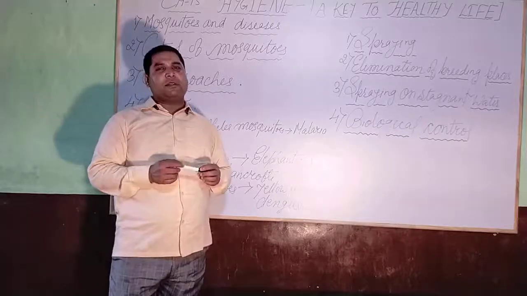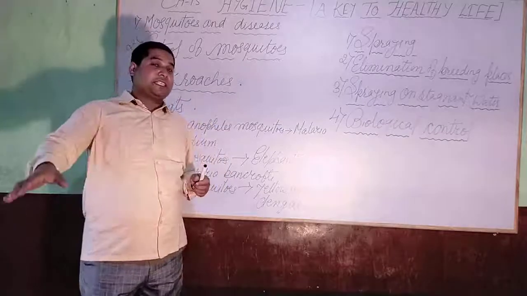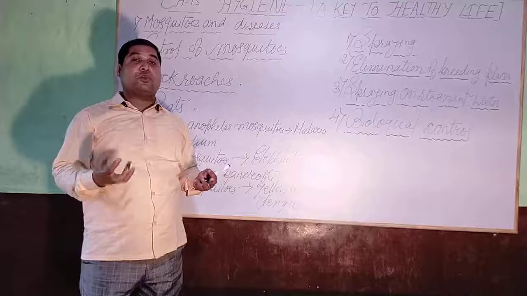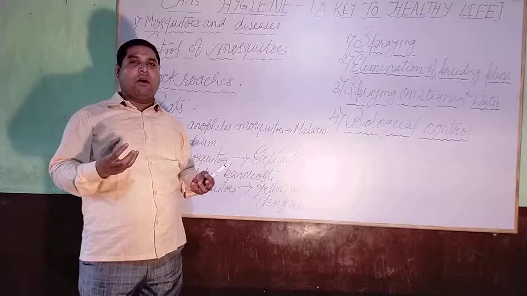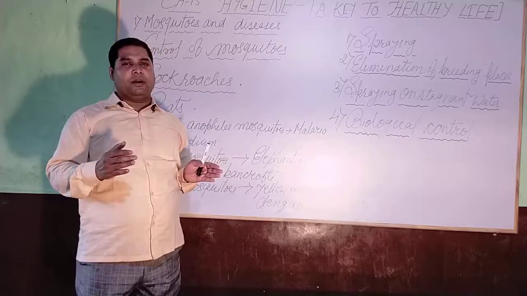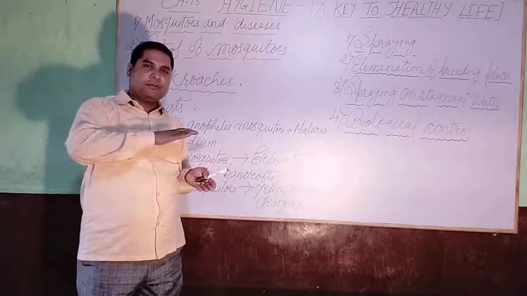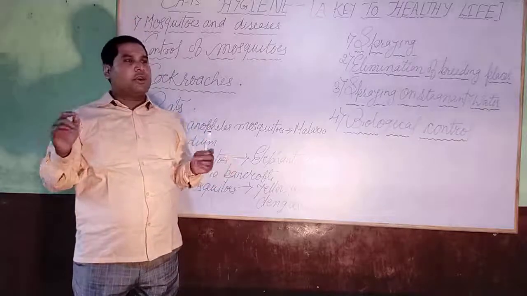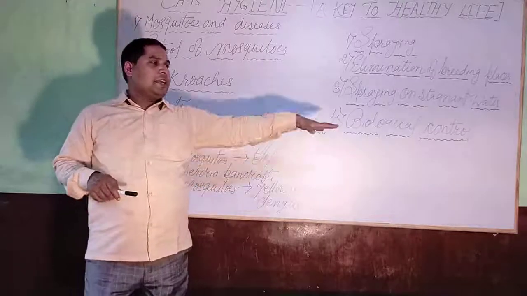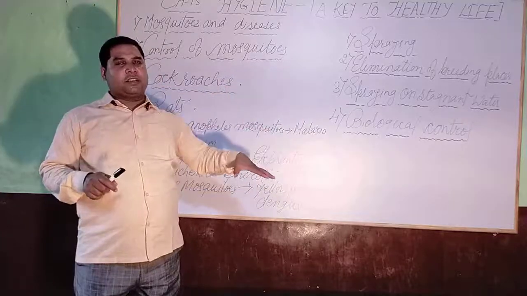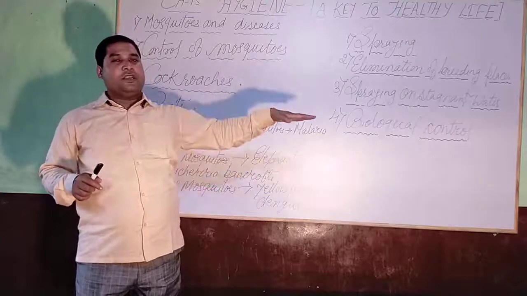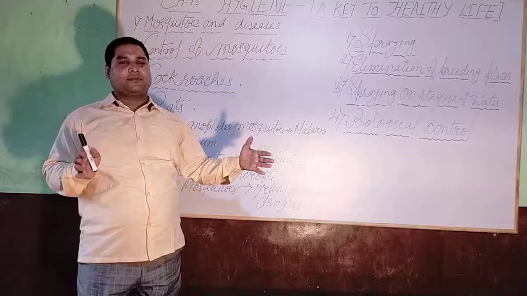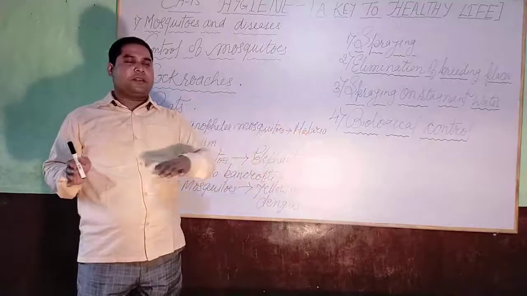Second is elimination of the breeding place. The places where mosquitoes breed or grow or increase in number should be completely destroyed. For example, suppose there is a pond or puddles where water is collected, that area should be filled.